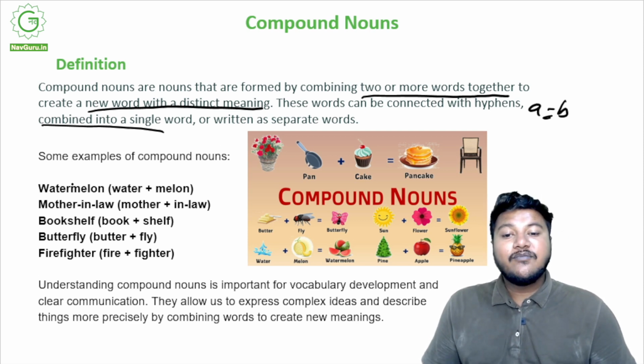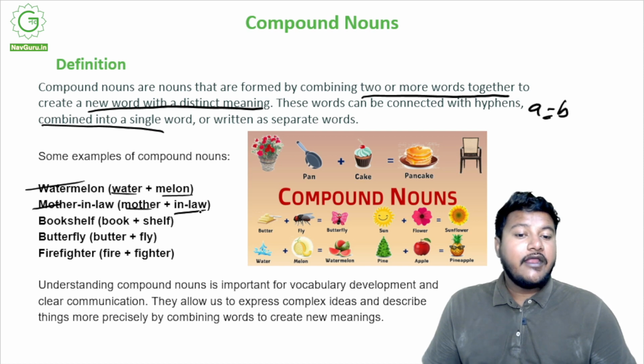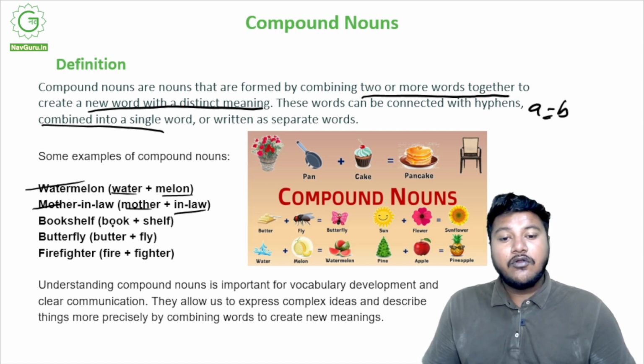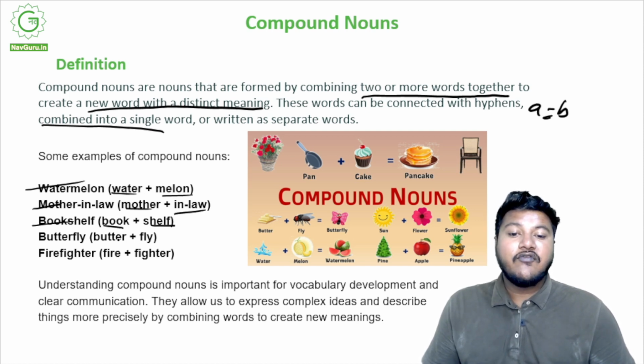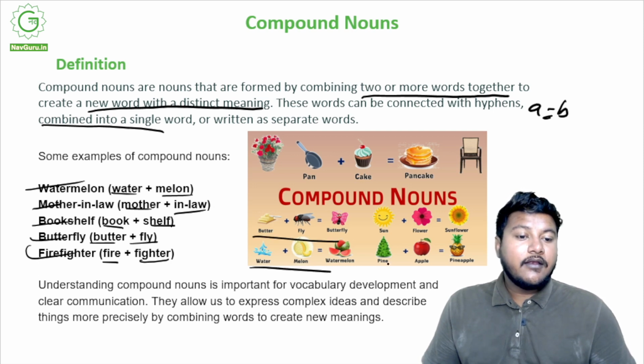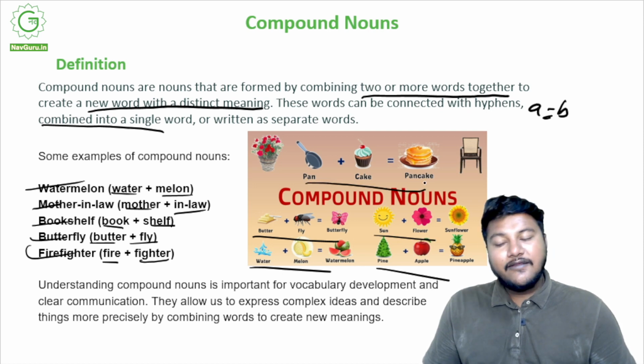Like water plus melon, it's watermelon. Mother plus in-law, it's mother-in-law. So water is a noun, melon is a noun, watermelon is a third noun. Mother is a noun, in-law is a noun, mother-in-law is the third noun. Book, shelf, bookshelf. Butterfly. Fire, fighter, firefighter. Right? These are all compound nouns. Butterfly, watermelon, pineapple, sunflower, pancake, right?